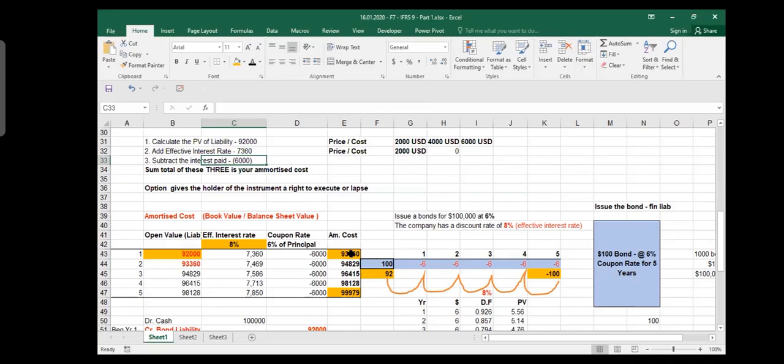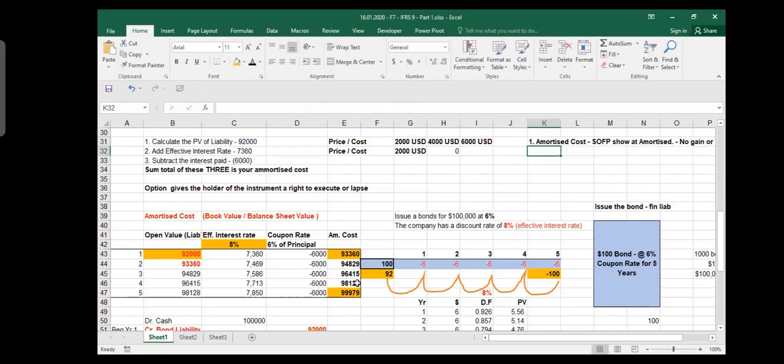And now, if you remember, our first financial instrument category was amortized cost. And I said that in the SOFP, the balance sheet, you will show it at amortized cost, like 93,000, 94,000. These will be the values: 93,360, 94,829, 96,415, etc. These will be shown on the balance sheet. This is amortized cost. And I said that there is no gain or loss.